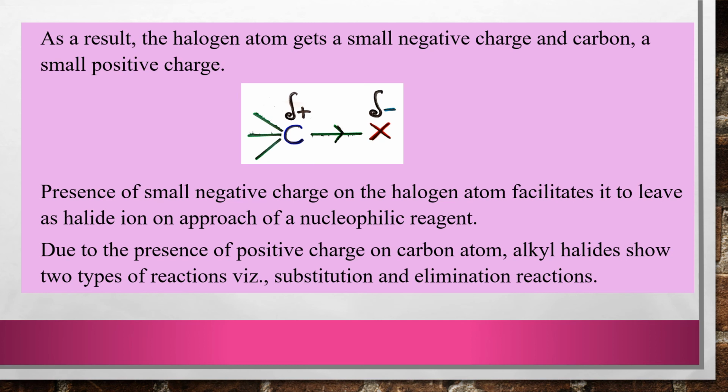These are all the points you are supposed to write when you are asked the question chemical reactivity of alkyl halides. We'll be getting this question as a short answer question, students, and mark it as an important question also.